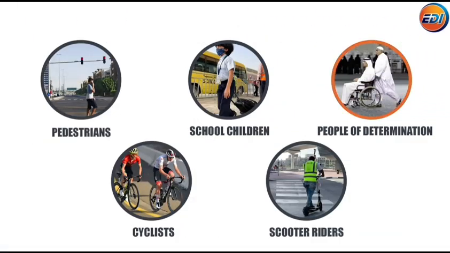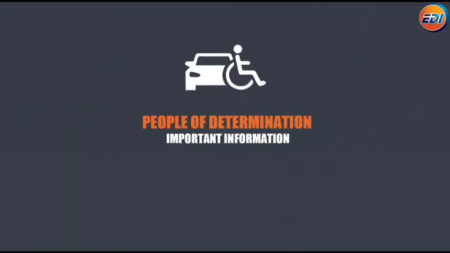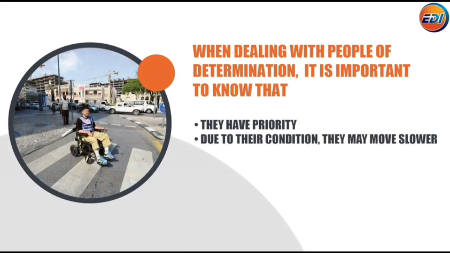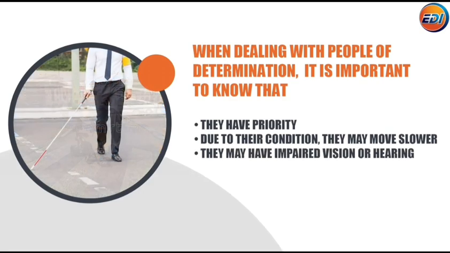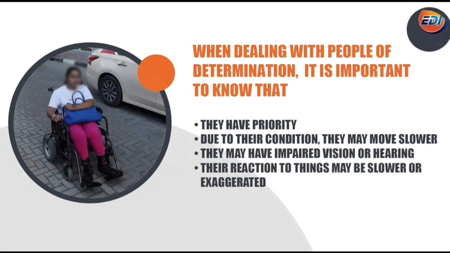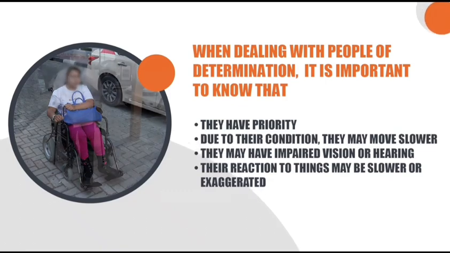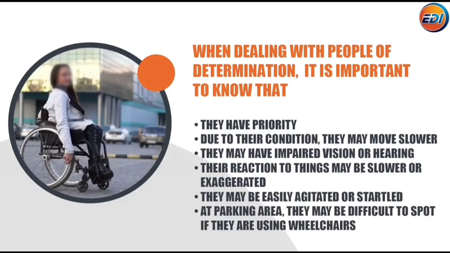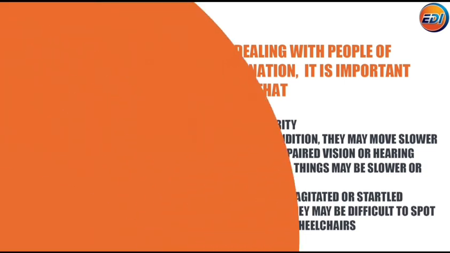People of determination. When dealing with people of determination, it is important to know that they have priority. Due to their condition, they may move slower. They may have impaired vision or hearing. Their reaction to things may be slower or exaggerated. They may be easily agitated or startled. At parking areas, they may be difficult to spot if they are using wheelchairs.